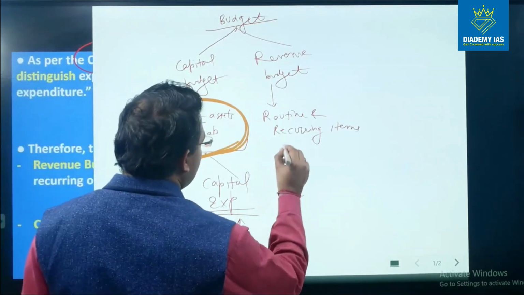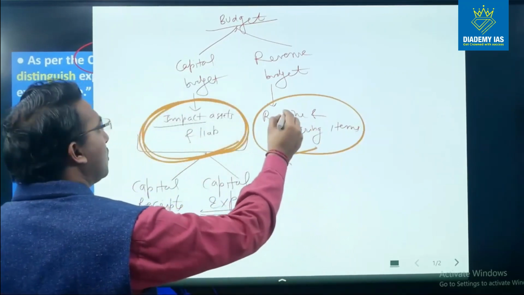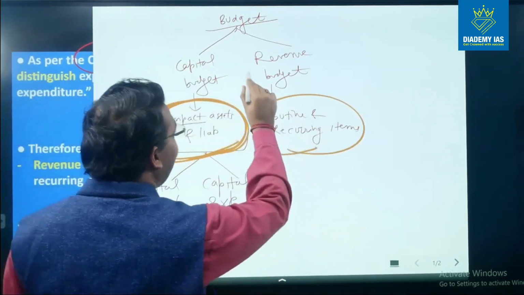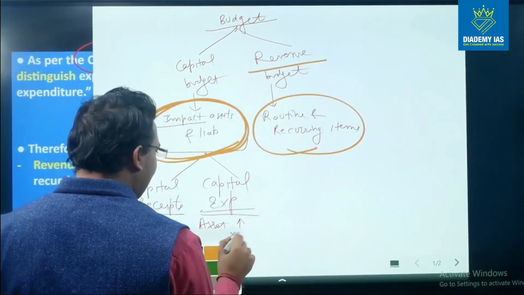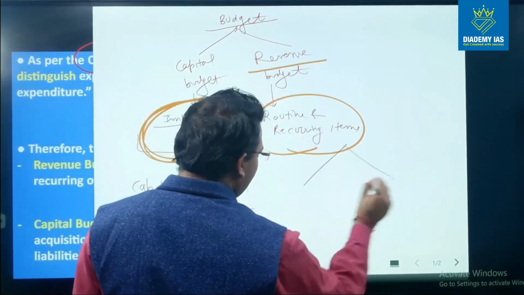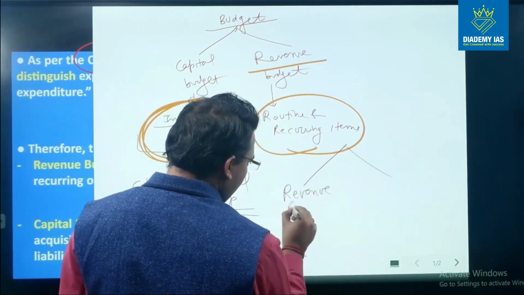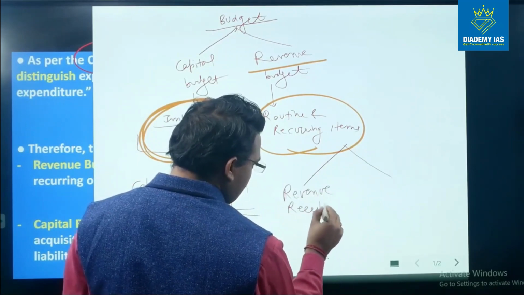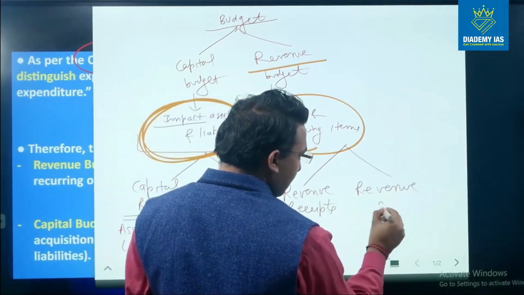All other items, and most of those items are routine and recurring in nature, are part of the revenue budget. Again, this revenue budget can be classified into two items: revenue receipts and revenue expenditure.